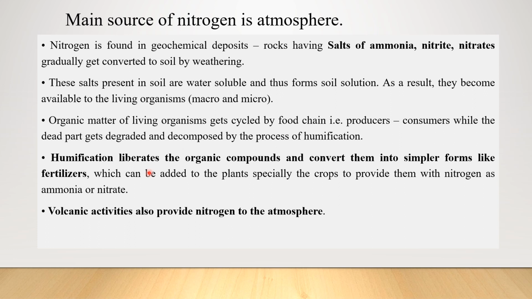It need not be just proteins, even the carbohydrates, all of them are converted again into simpler forms. Like fertilizers, these decomposed forms, that is the humus, can be added for the plants, especially the crops, because they can again convert this ammonia or the nitrates into proteins. Even the volcanic activities also provide some nitrogen to the atmosphere.